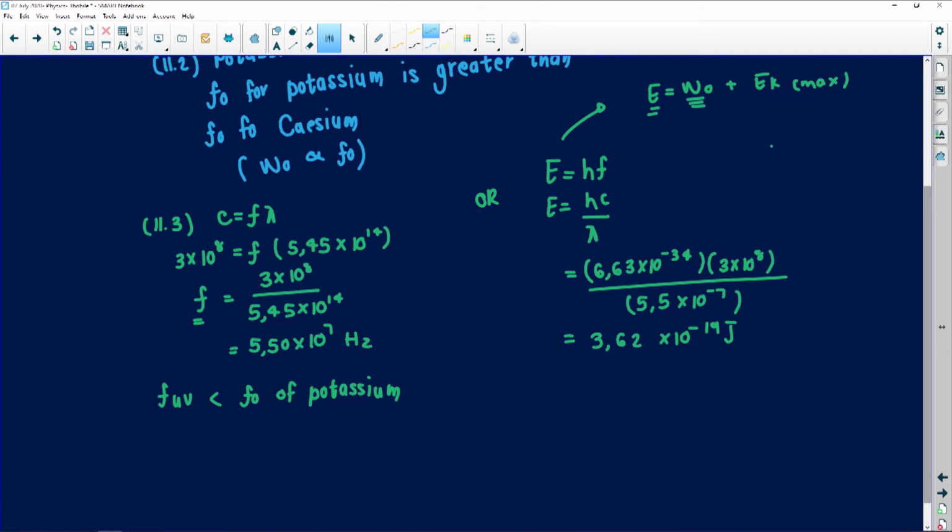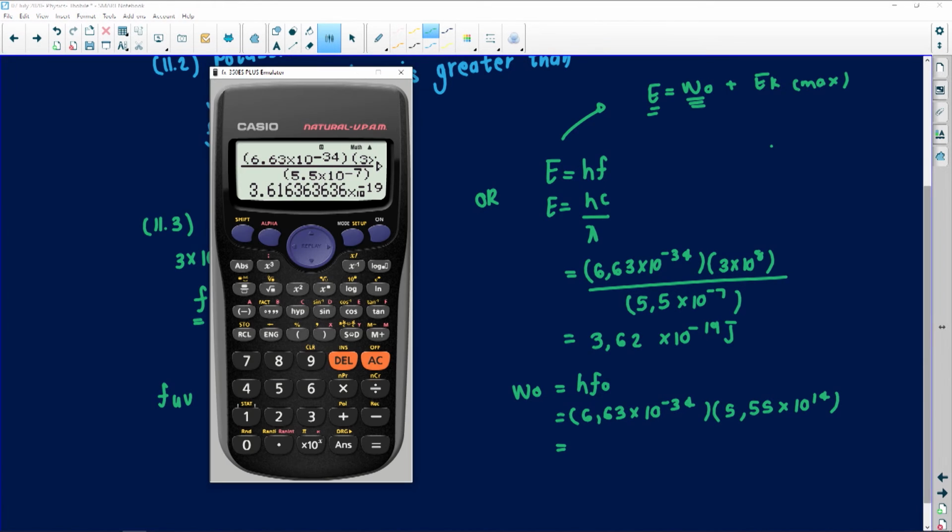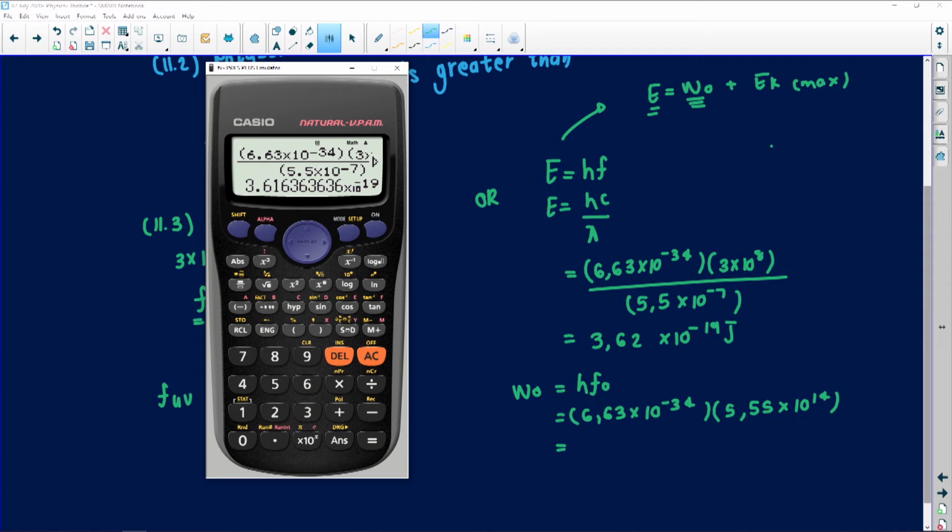So then let's see my work function. Now I've got my energy, let's see my work function. W0 equals hf, and I'm going to say 6.63 times 10 to the negative 34, because I need to make a conclusion whether it can or it will not. My frequency is 5.55 times 10 to the 14. Let's see what conclusion I can draw. So this means my work function needs to be greater than my energy, and then the ammeter will not register a reading. Let's see.